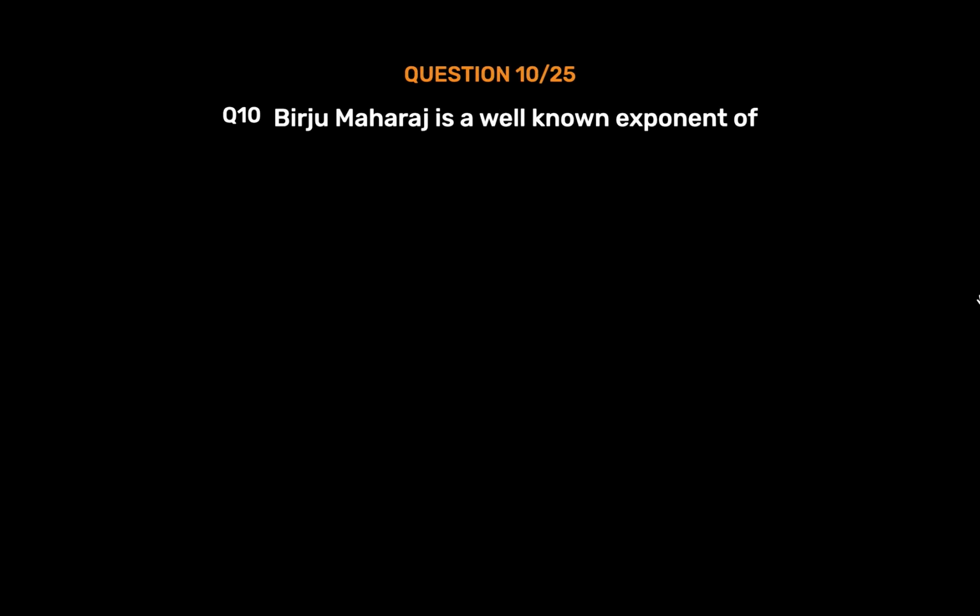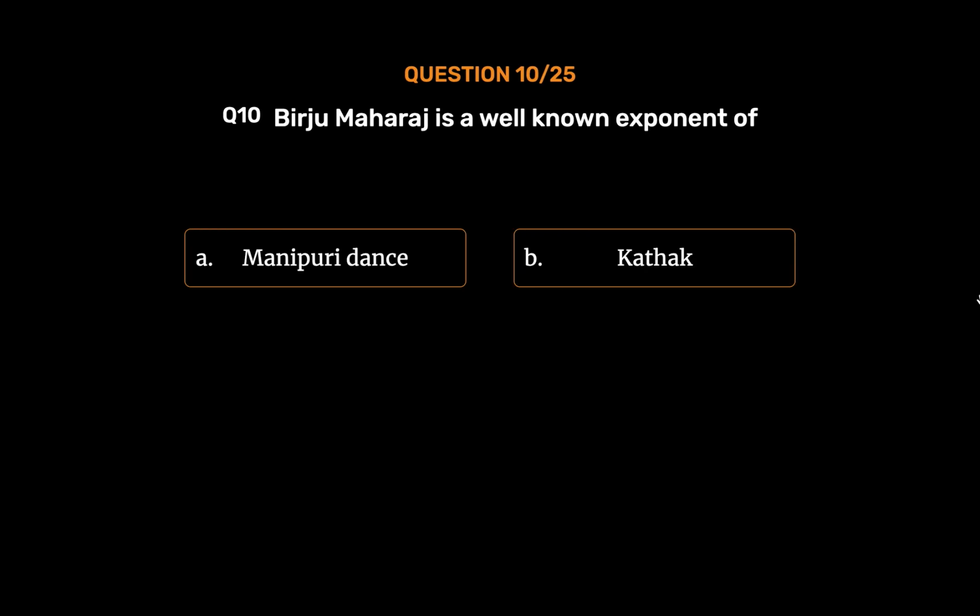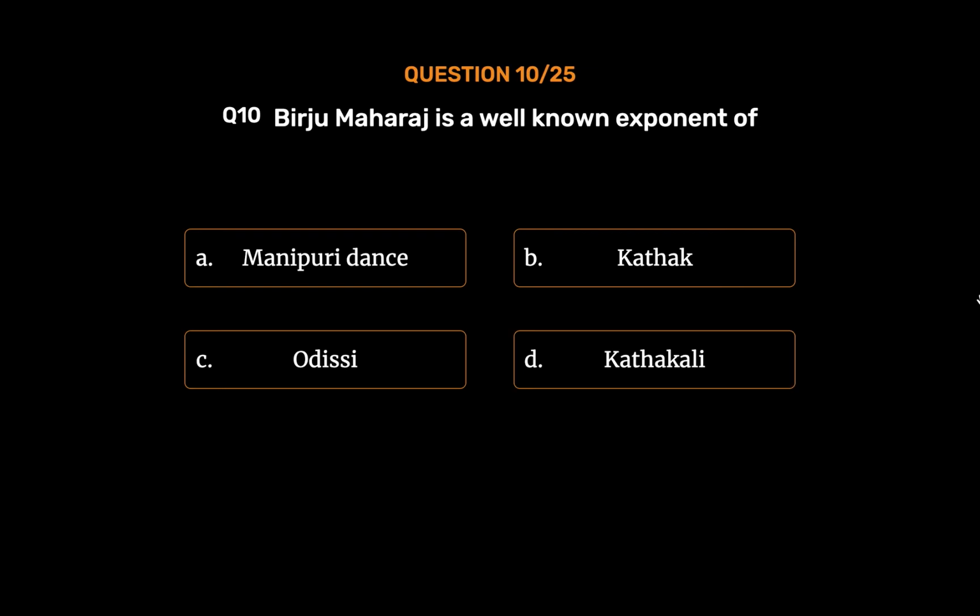Question number 10. Birju Maharaj is a well-known exponent of Option A. Manipuri dance. Option B. Kathak. Option C. Odissi. Option D. Kathakali. The correct answer is Option B.